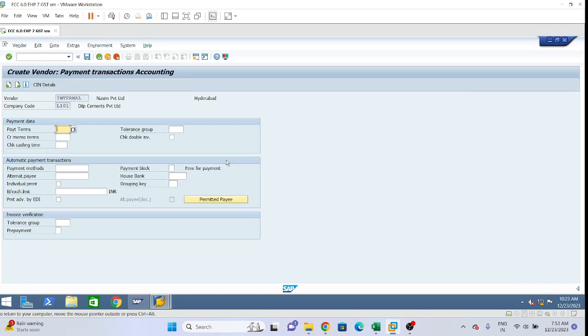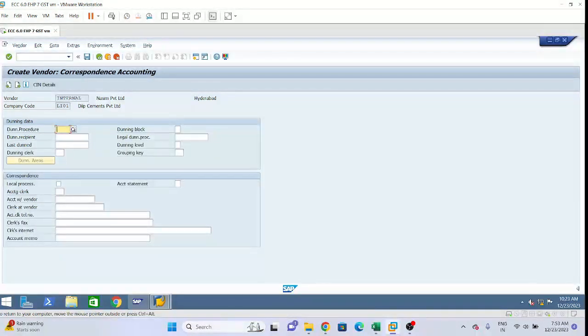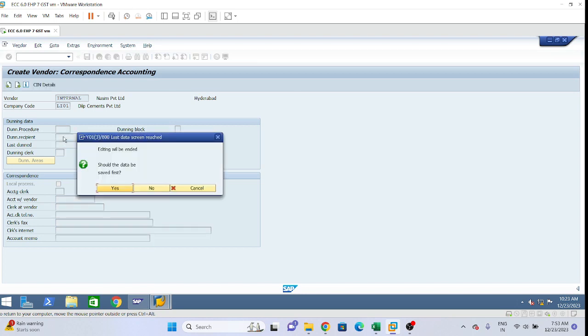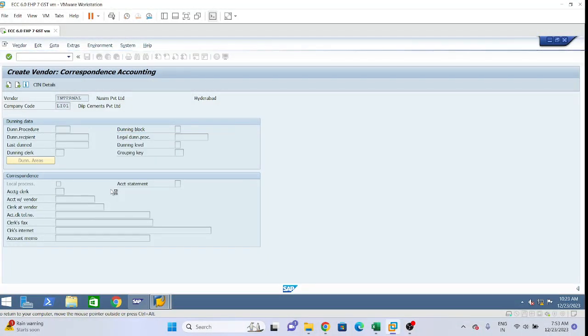Payment data. In payment data, click enter. Now the next window will come. Here we need to give payment terms. What is the payment term? L001, immediately. Credit memo terms L001. Okay, enter. Dunning is not required because this is not a customer. This is our vendor. So save. Enter and save. Click on yes to save.